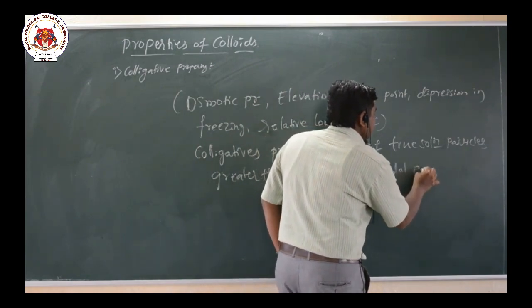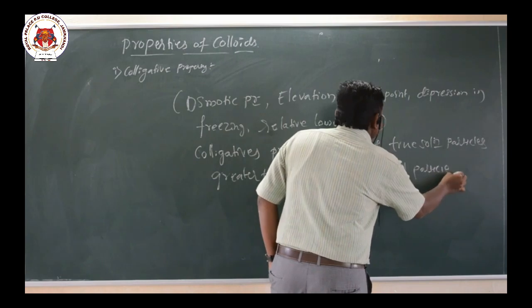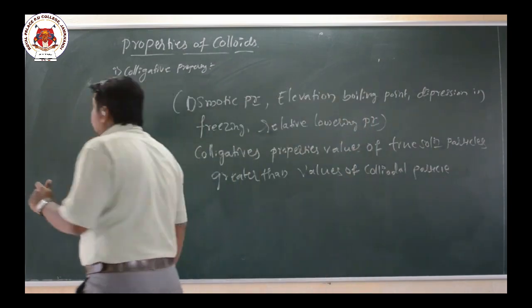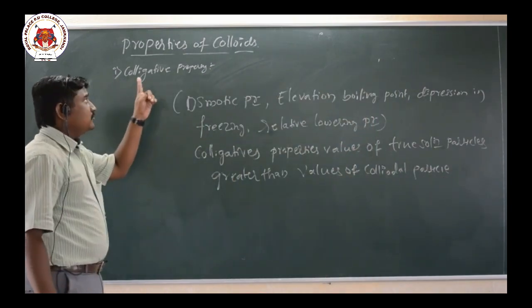So, this is the first property of the colloidal solution, the colligative property.